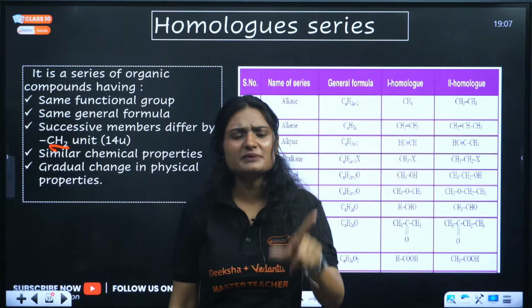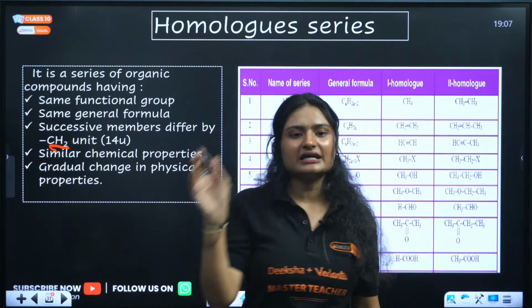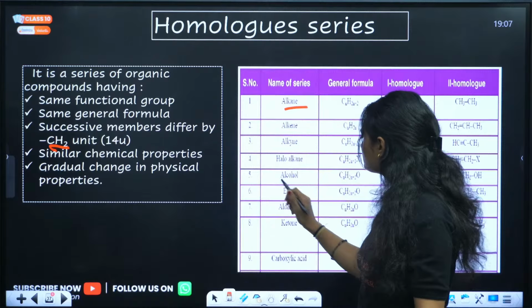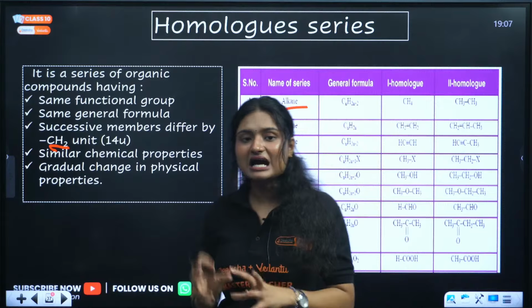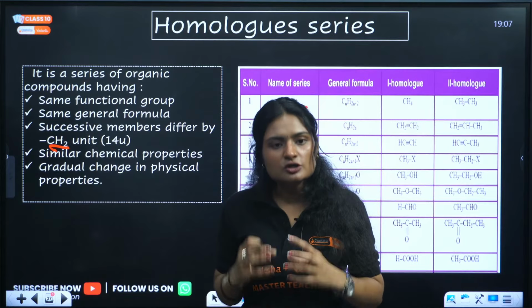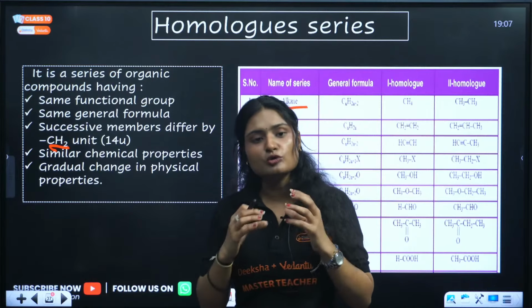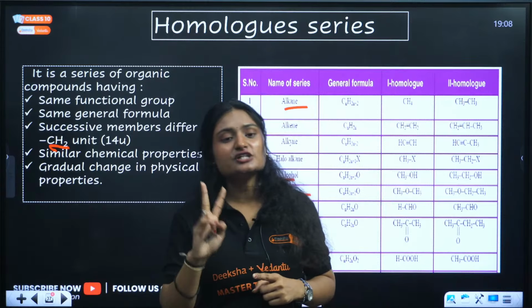Functional group means all will be alkanes, or all will be alkenes or alkynes or alcohols, ethers, aldehydes, ketones, carboxylic acids. These all are members of the same homologous series as these have the same functional group. Second, the general formula is also the same.